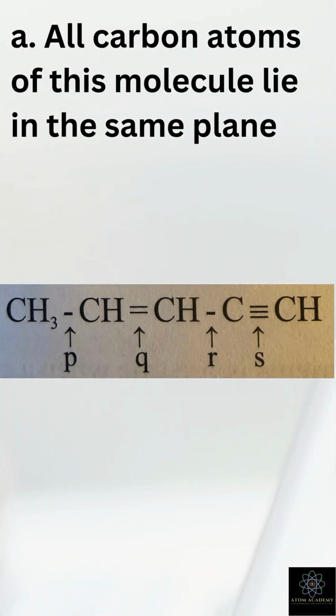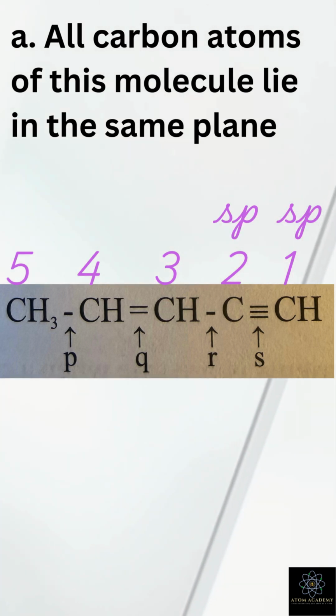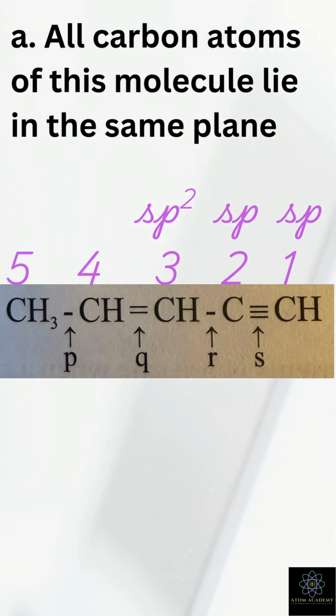The best way to identify in-plane and out-of-plane atoms is to take hybridization into account. Let's label the carbon atoms as 1, 2, 3, 4, and 5. The hybridizations are carbon 1 sp, carbon 2 sp, carbon 3 sp2, carbon 4 sp2, carbon 5 sp3.